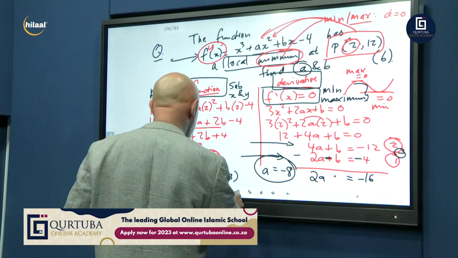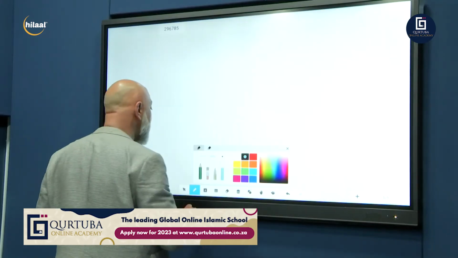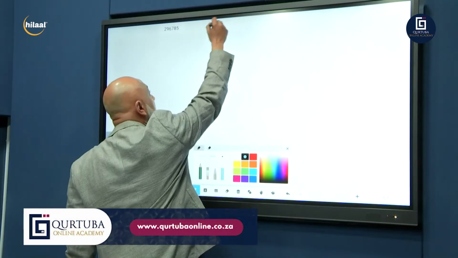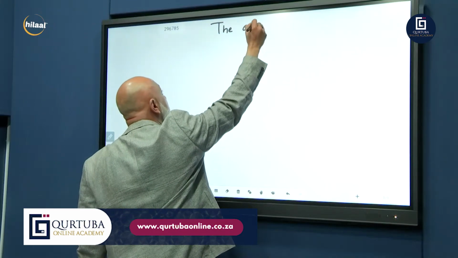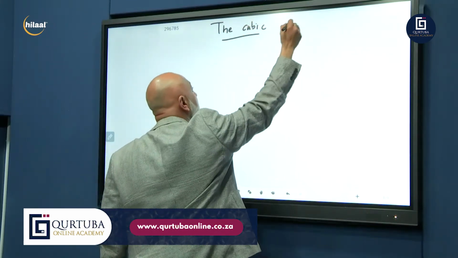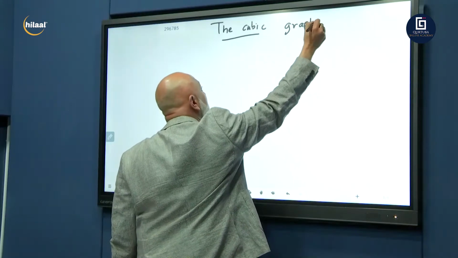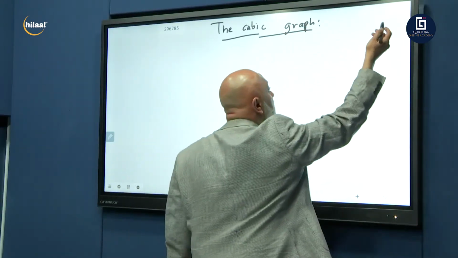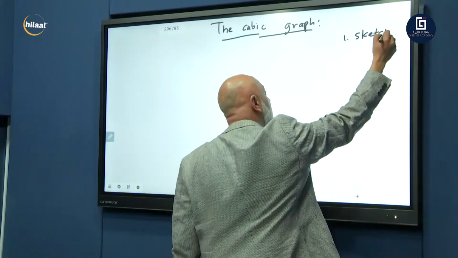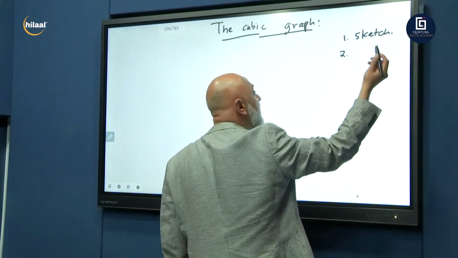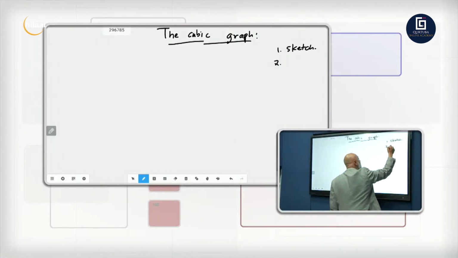You've taken this down. Let's delete that. Let's put there the cubic graph. Now I'm going to go through some basics with you before we start the cubic graph. Before we start, what do we need to know about the graph? Number 1, we need to know how to sketch a graph. Number 2, if a graph is given, we need to know how to find its equation.